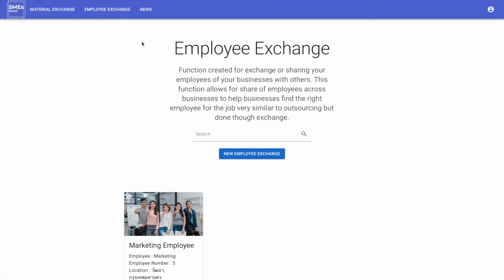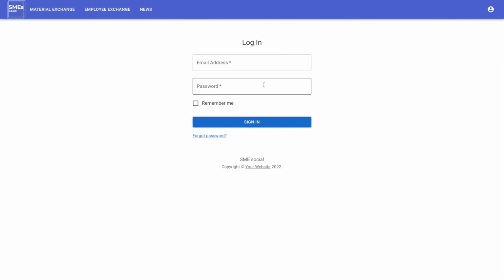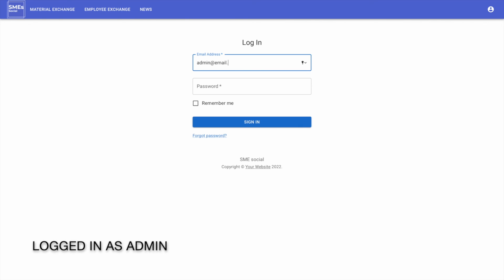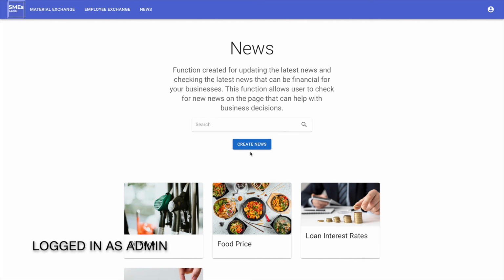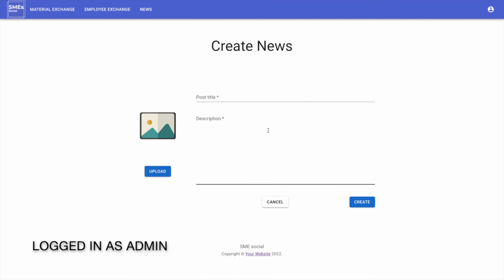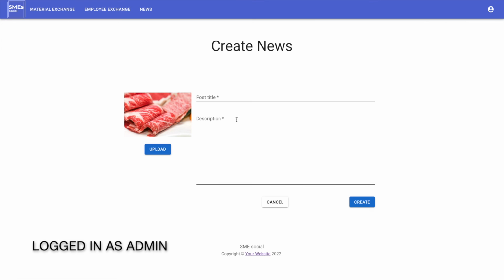Finally, I will log in as the admin to show you that the admin can create news. So I sign out and sign in as the admin. As you can see, only the admin will see this button. This button is for creating the news. Admin can upload the image. For example, I upload the image of beef and say something about beef.